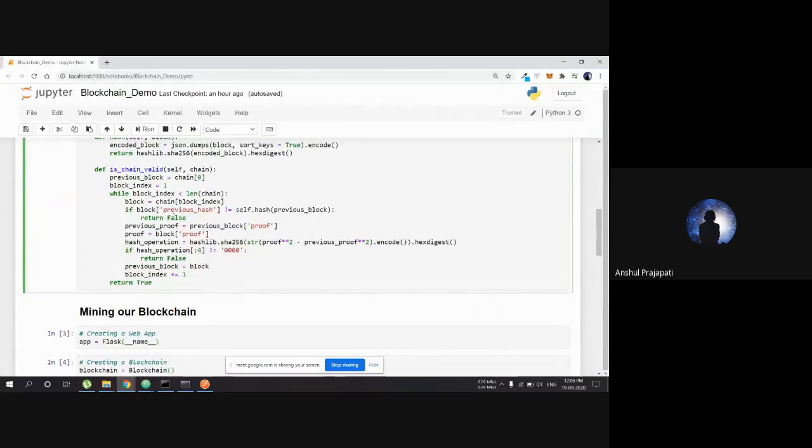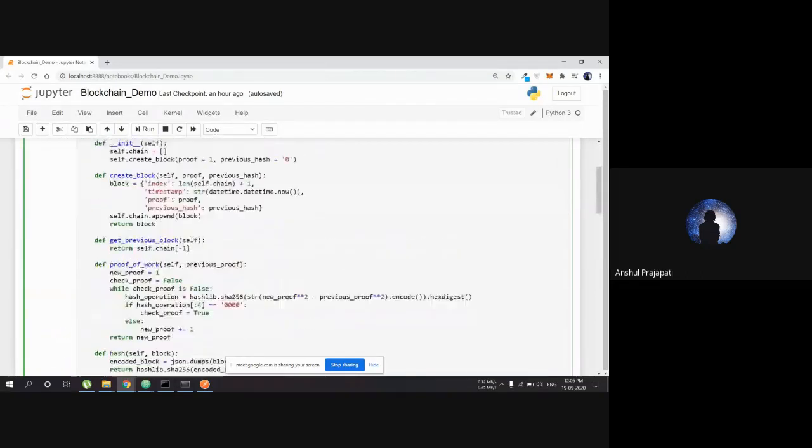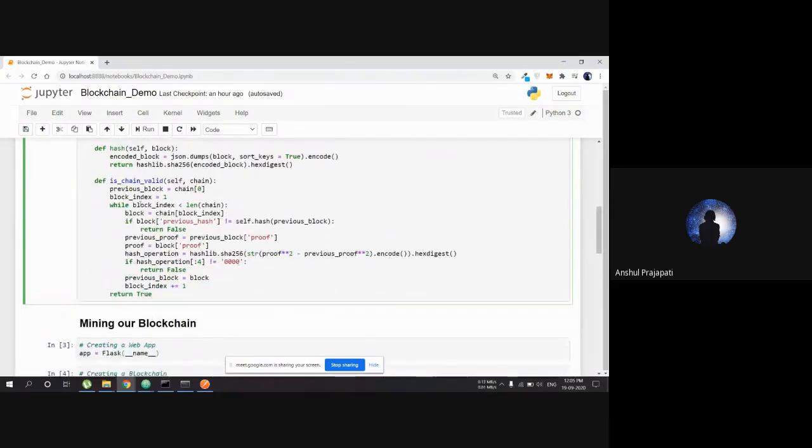So what happens in this is, this is our chain here. When we are creating a new block, we are appending to this chain, and we are starting with the zeroth block, the genesis block, and then this block is the first block, and we are going to run all this over the chain up to the last block.